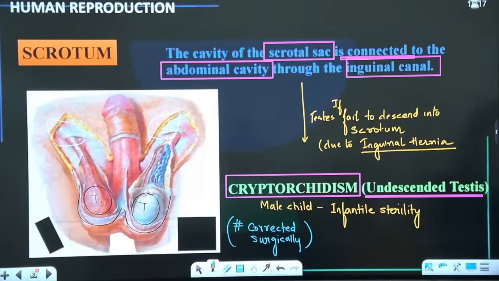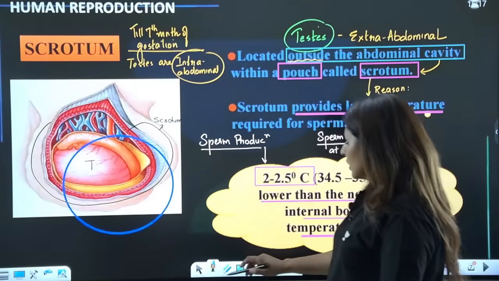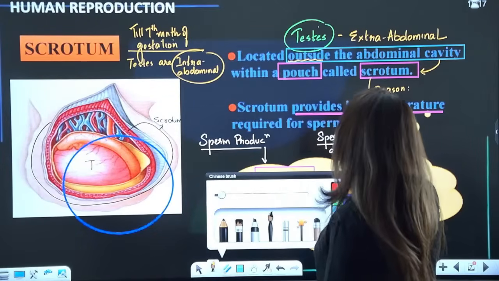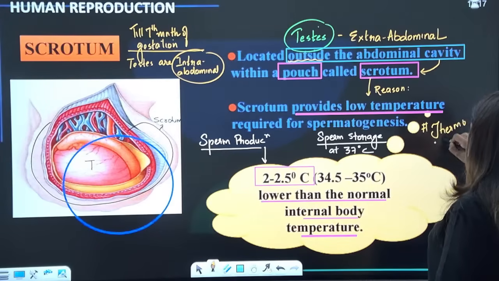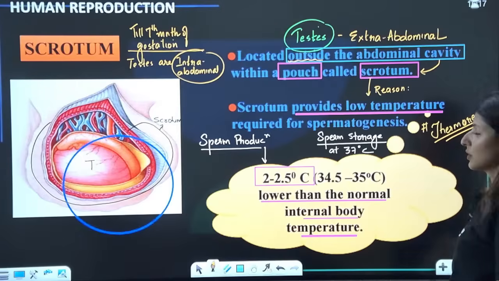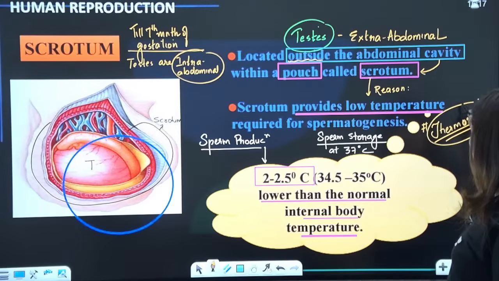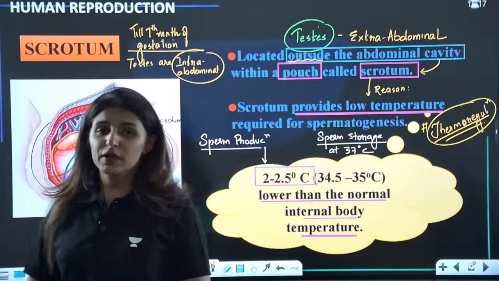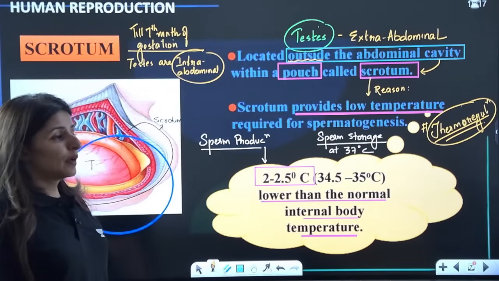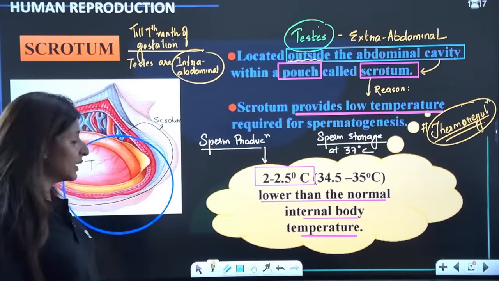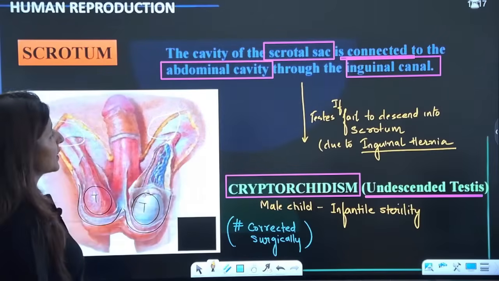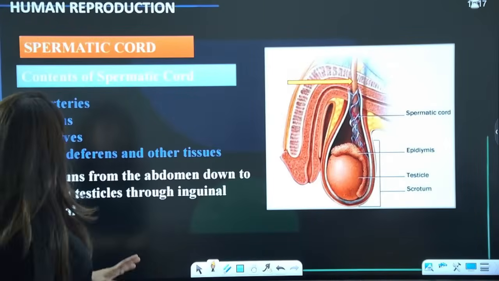Yes, guys. So what is the purpose of the scrotum? The purpose of the scrotum is to provide a lower temperature. That means thermoregulation. It is regulating the temperature for sperm production. So the main function is thermoregulation. Please tell me these points are clear. Are we sorted? Can we move ahead? All right, guys. So this is cryptorchidism, which can be corrected.